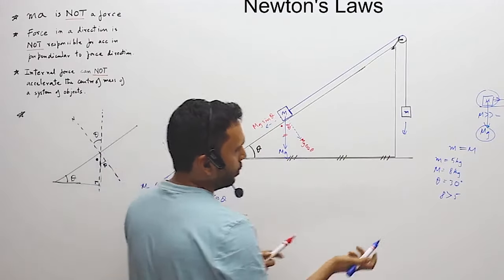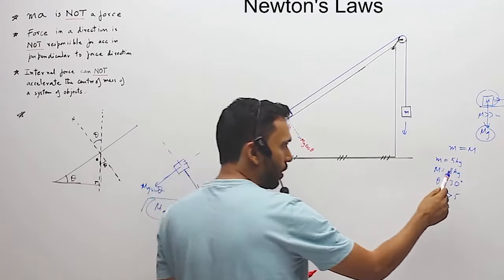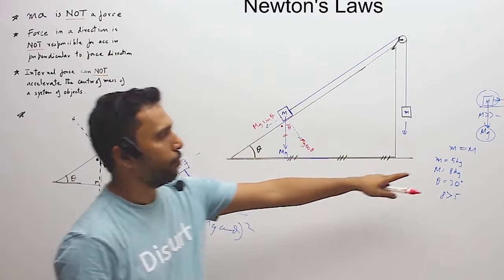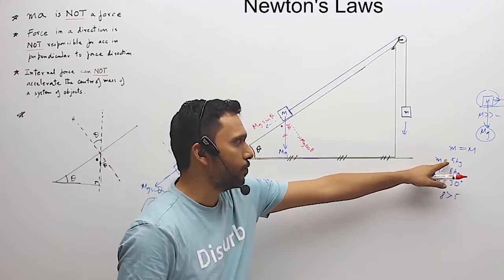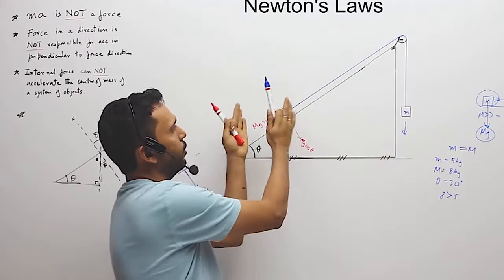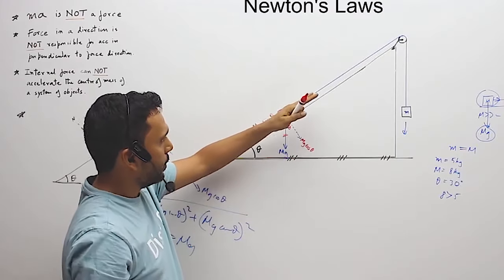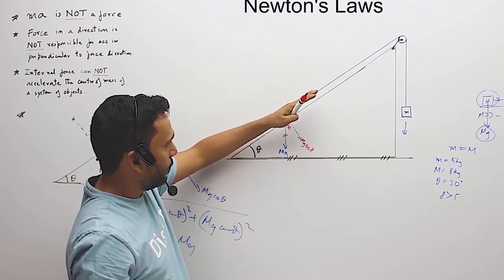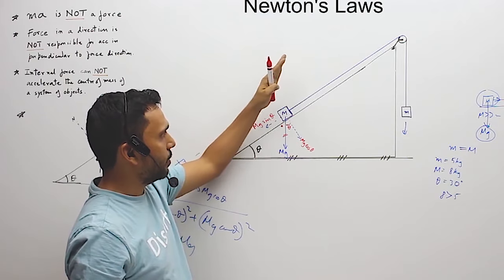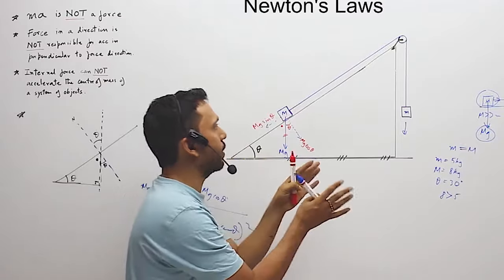So who wins? In this particular case, mg sin theta is 8 times g times sin 30, and sin 30 is half. So you'll get a 4g force over here, and this is 5g. So this will be a 4g force, that will be a 5g force. Even though this is massive, it is 8 kgs, it is going to go up because the incline made the effect very less. Had the incline been steeper, say 45 degrees, then your sin theta would have been a greater value.